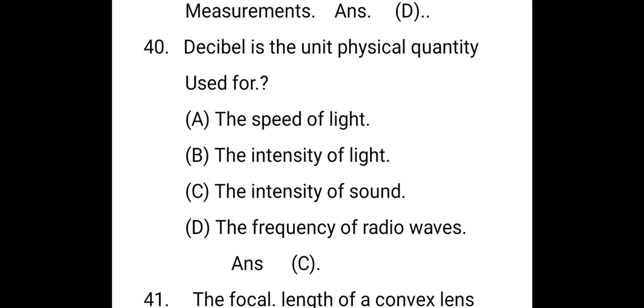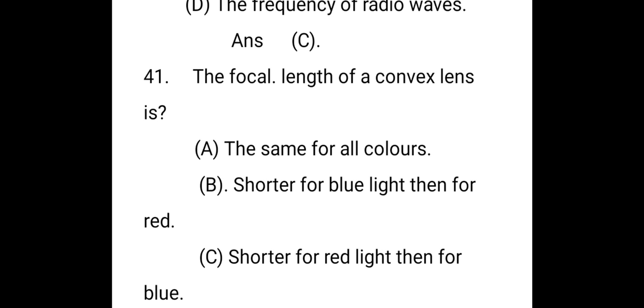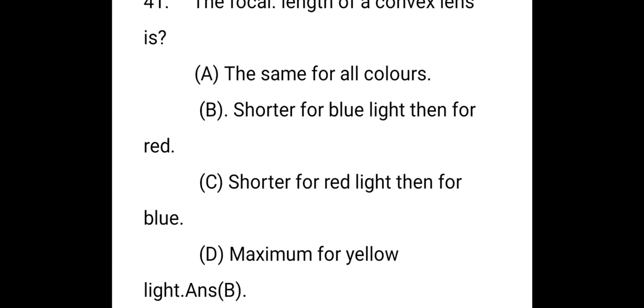The next question. Decibel is the unit of physical quantity used for. The right answer is C, the intensity of sound. The next question. The focal length of a convex lens is. The right answer is B, shorter for red light than blue.